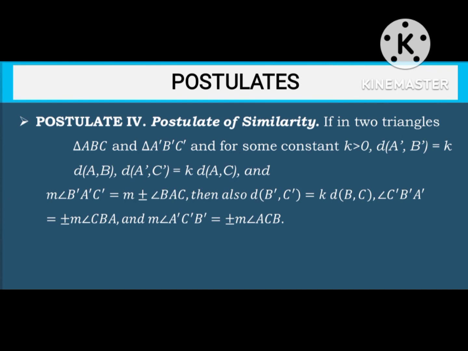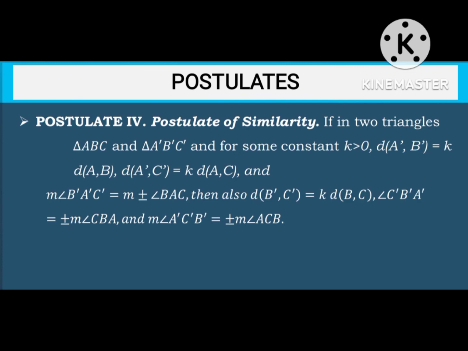If in two triangles ABC and A prime B prime C prime, for some constant k greater than 0, the distance from A prime to B prime is equal to k times the distance from A to B, the distance from A prime to C prime is equal to k times the distance AC, and the measure of angle B prime A prime C prime is equal to positive or negative the measure of angle BAC, then also the distance of B prime C prime is equal to k times the distance of BC.